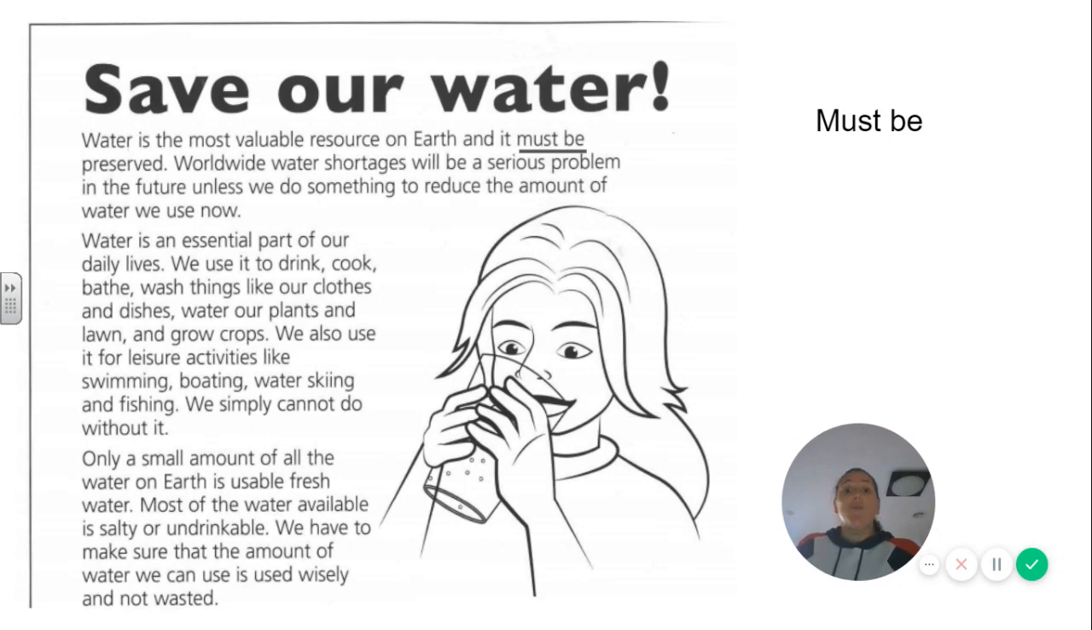Worldwide water shortages will be a serious problem in the future unless we do something to reduce the amount of water we use now. Will be. Again, this will happen. It may not really happen, but the author wants us to think that.